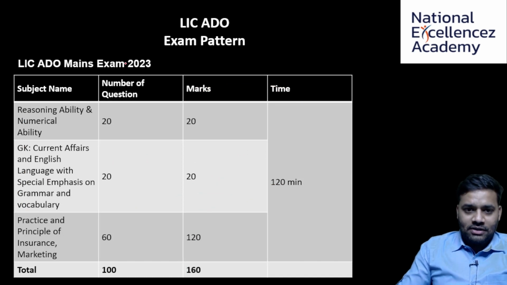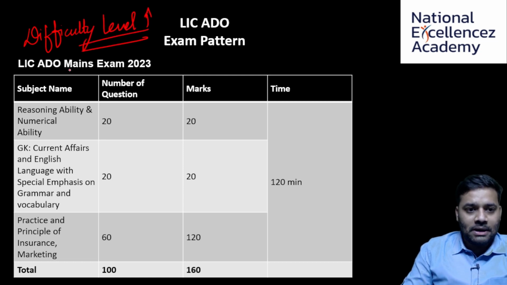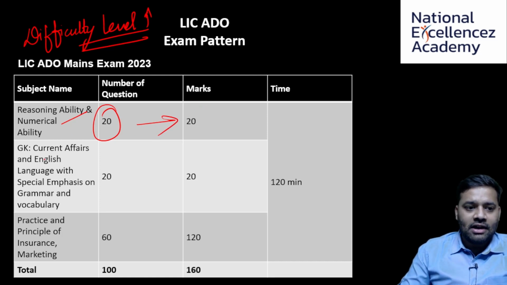Going forward, after you clear prelims, you will be having your phase 2, that is the mains. Here the syllabus will be the same, however the difficulty level will increase. Difficulty level will be a little higher when you compare with prelims. And here as well, there is going to be reasoning ability and numerical ability, 20 questions carrying 20 marks, so 1 mark per question. And GK,